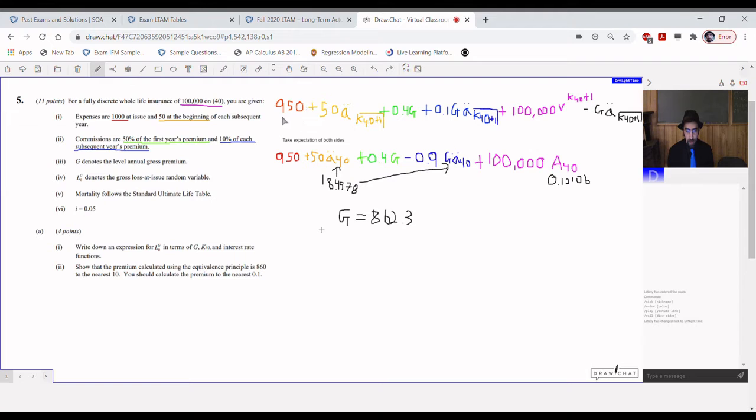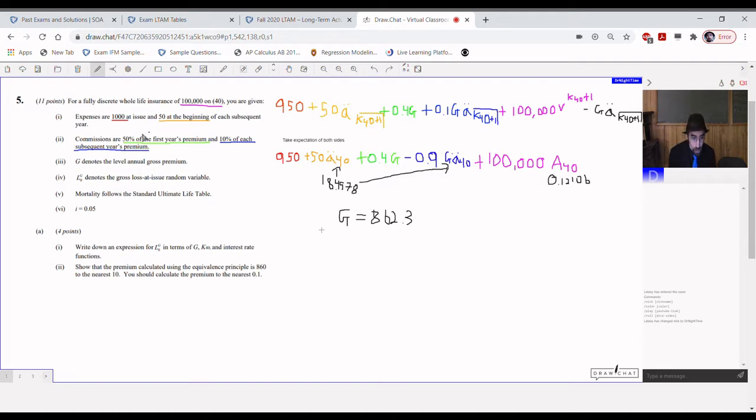Hence, $950 right off the bat, plus $50 each year starting including the first. That's going to be a double dot angle K40 plus 1. The plus 1 being that if you suppose you live 10 and a half years, well, then you actually make 11 payments because you have 11 beginnings of years.